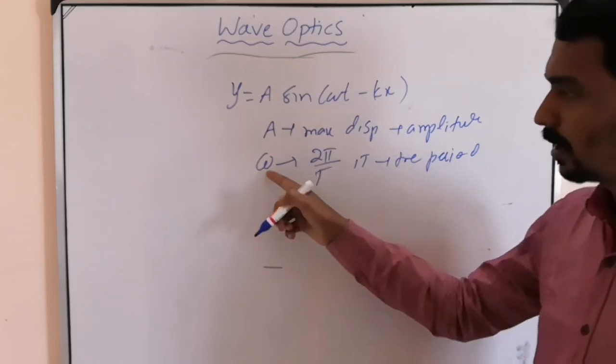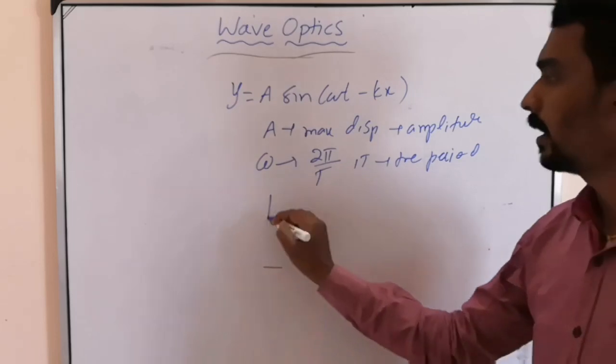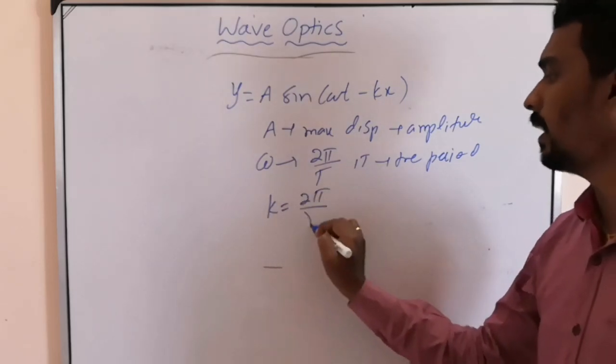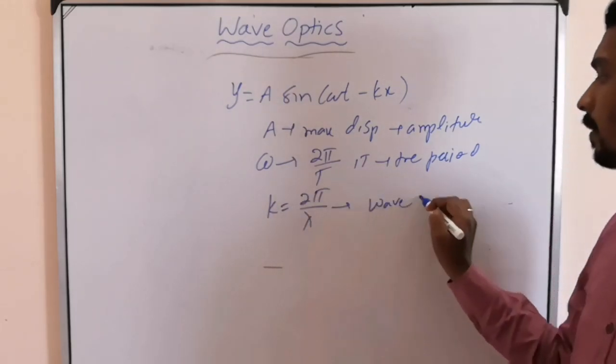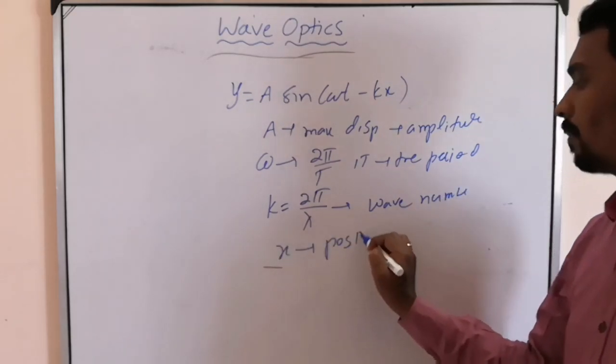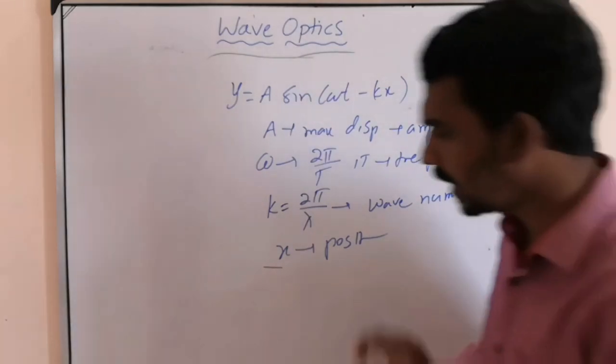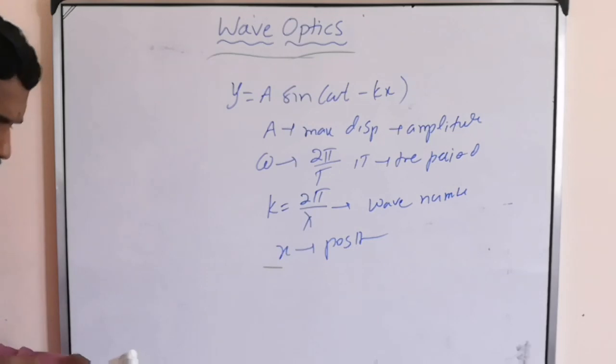It is the angular frequency or angular velocity, and k is 2 pi by lambda, the wave number, and x is the position of the particle.